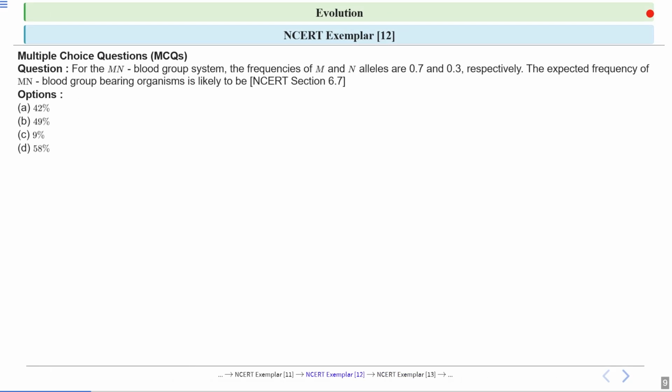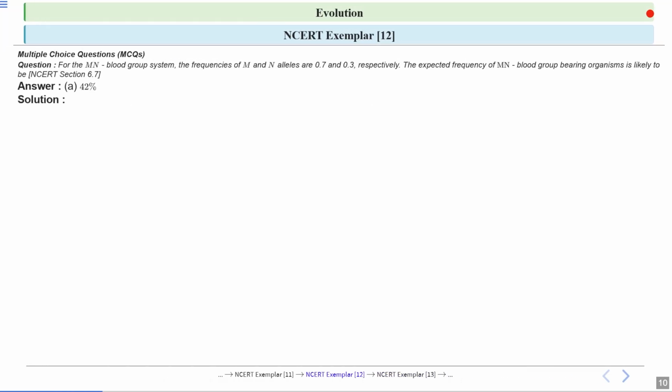Next question. For the MN blood group system, the frequencies of M and N alleles are 0.7 and 0.3 respectively. Now, the expected frequency of MN blood group bearing organisms is likely to be. What are the options? 42%, 49%, 9%, or 58%? What is the correct answer? Here the correct answer is option A, 42%.